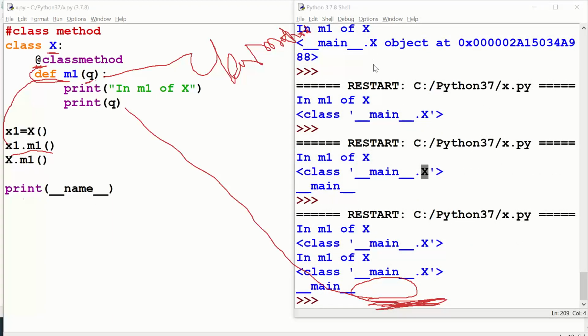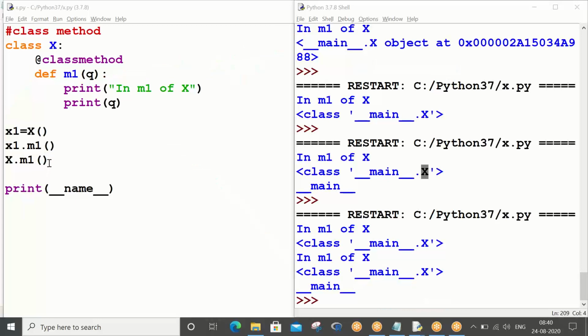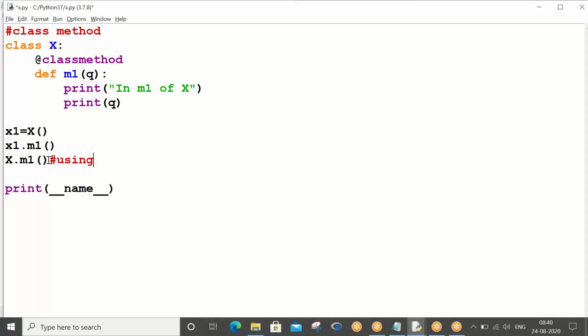Let me erase all these things. See, using the class name also we can call class methods. Okay, this is the point.